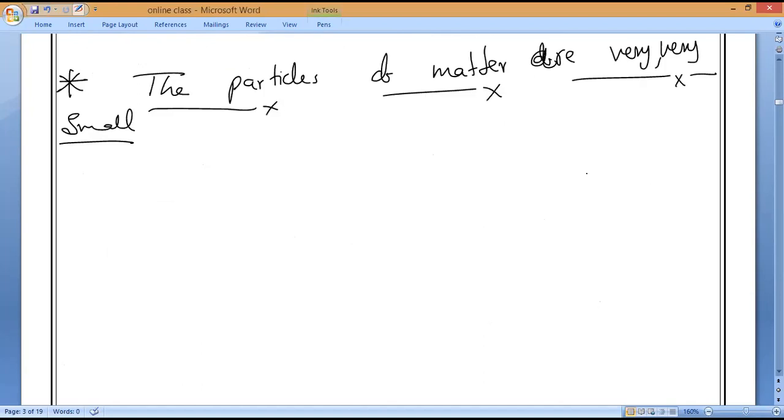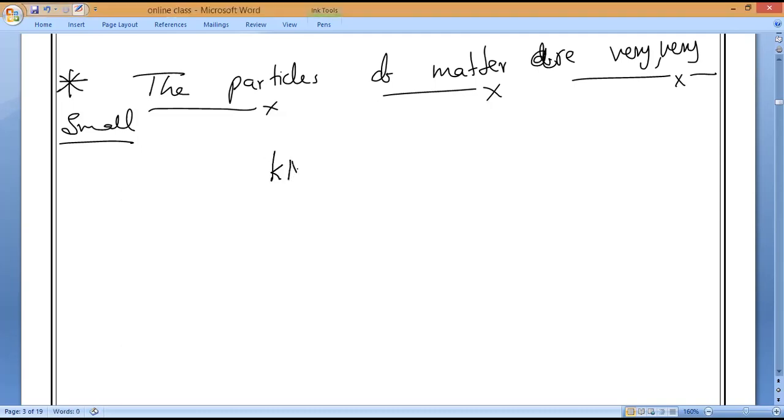We are going to do this now to prove that particles of matter are very small. Is it okay, everyone? We have done Brownian motion and mixing of two gases earlier. Now the very small size of particles of matter can be shown by performing an experiment with potassium permanganate.